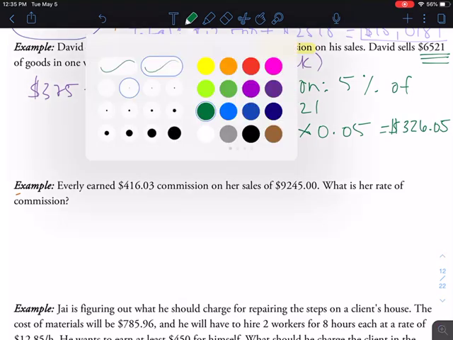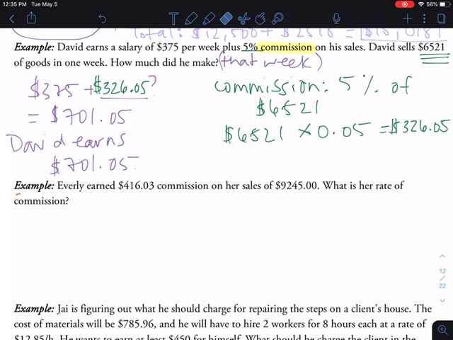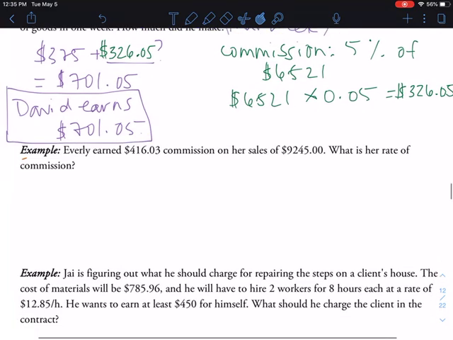And so then that is going to give me his total pay. So let's write our sentence after we find that out. So 375 plus $326.05 is going to give me a grand total of $701.05. So David earns $701.05. There we go. Okay. As usual, if you have questions, just message me anytime.